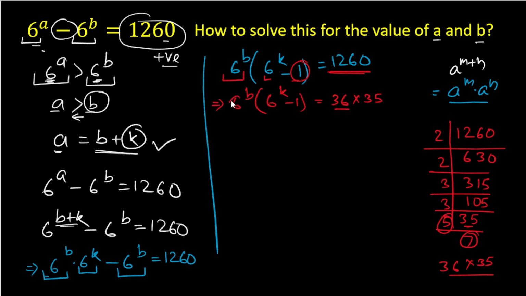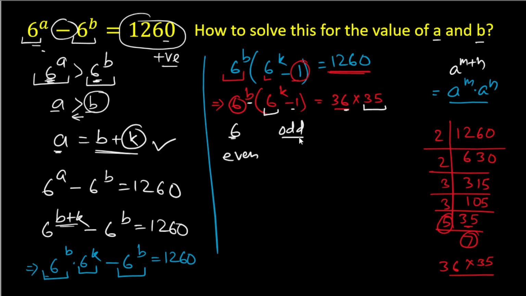Now 6 is a unique value, so for any power of 6, the last digit of the value will be 6 only. And another term is negative, so this value can be 35. We can compare: 6^b will always be even, and 6^k will be even, and the minus 1 makes it odd.